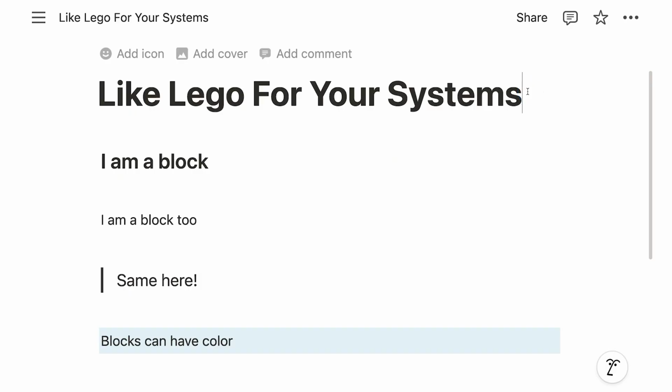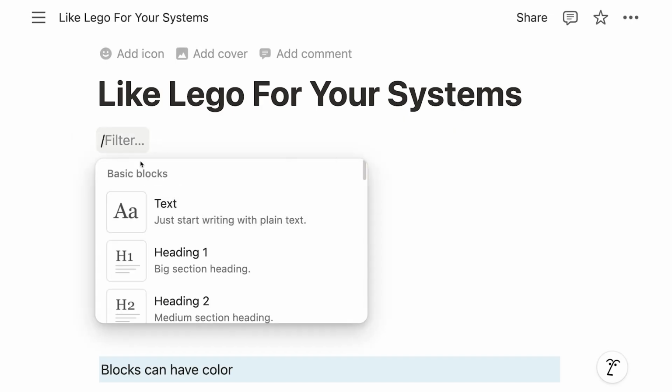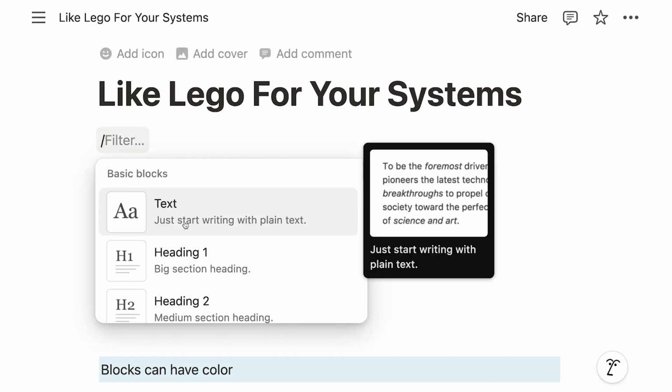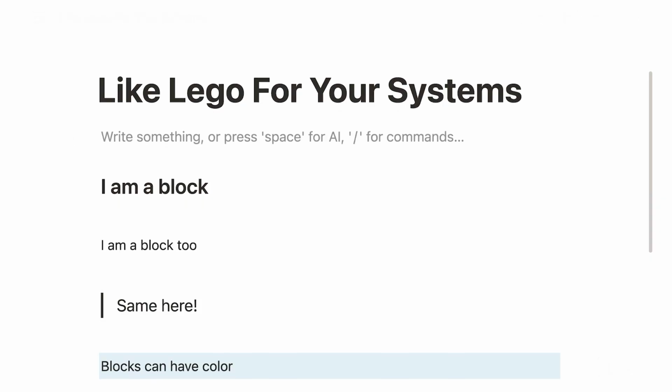For example, whenever you hit enter, what you'll notice, it tells you, you can write something, press space for AI or slash for commands. And we'll talk about slash in a second more, but if you type slash, you now see all these basic building blocks that you can add to the page to make it up. And of course, if it's just text, right, then it looks similar to a Word document, but the difference is that it's actually all separate.